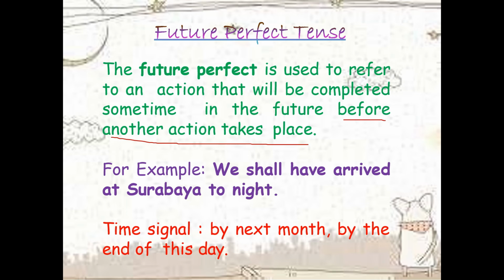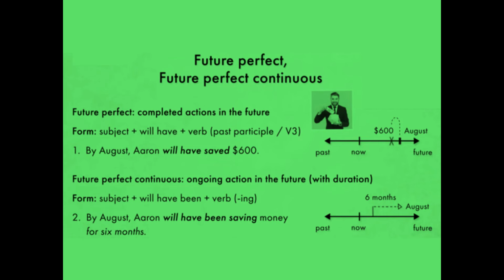So with that, and examples I will explain next time, but you have to remember these time signals: by next month, by the end of this day, by the next week. Okay, these are the clues. Time signals. Future perfect and future perfect continuous, both we use for future actions, but there is a slight difference. You remember this here: the completed actions in the future, not yet completed, it's going to be completed, but you are expecting that it should be done by the time.